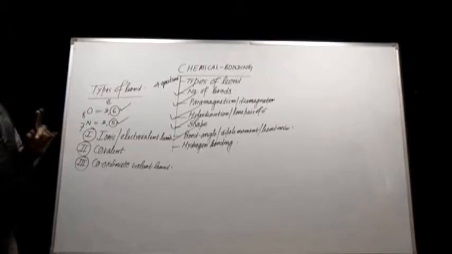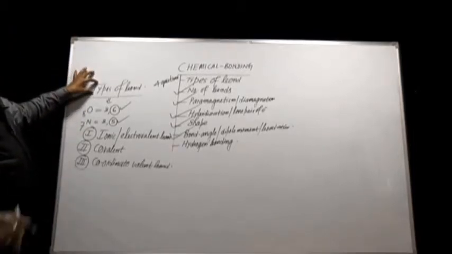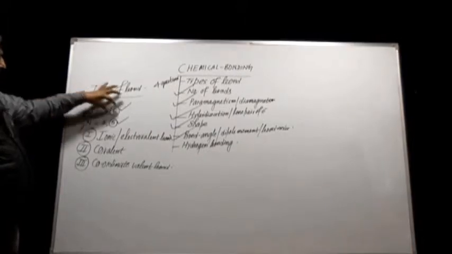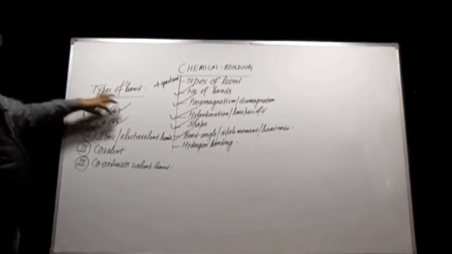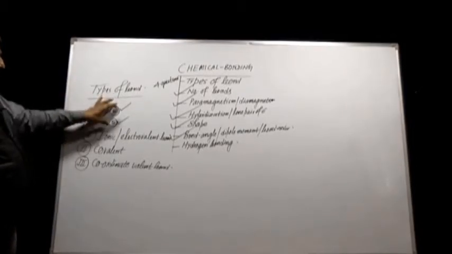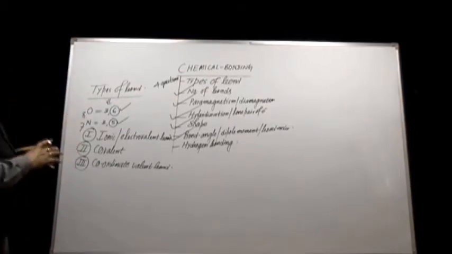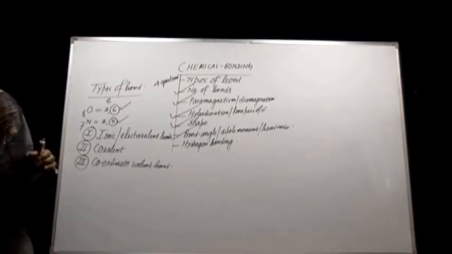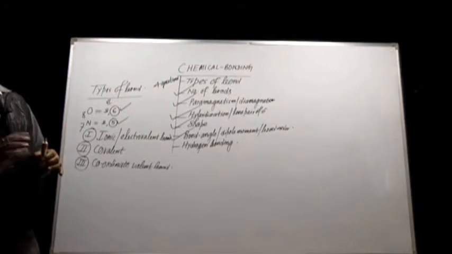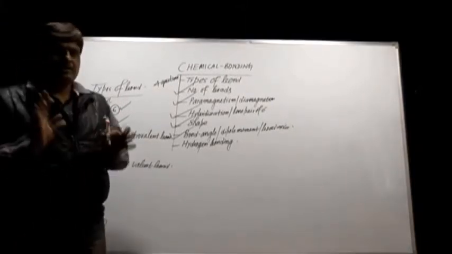Let us review. In bond formation, valence electrons participate. For example, oxygen has 6 valence electrons, nitrogen has 5 valence electrons. A question arises, why is a bond formed? Every element or atom has the tendency to attain octet, except hydrogen, which has the tendency to attain duplet.